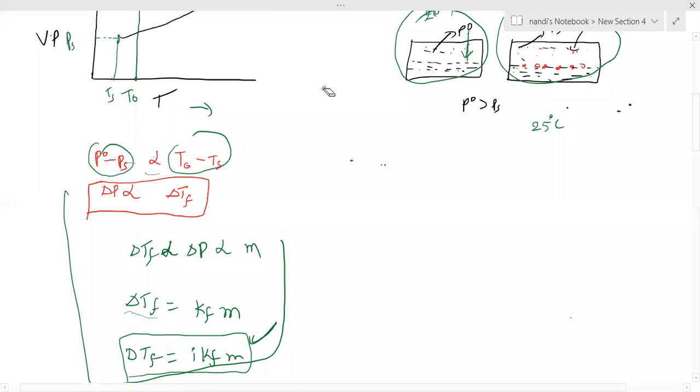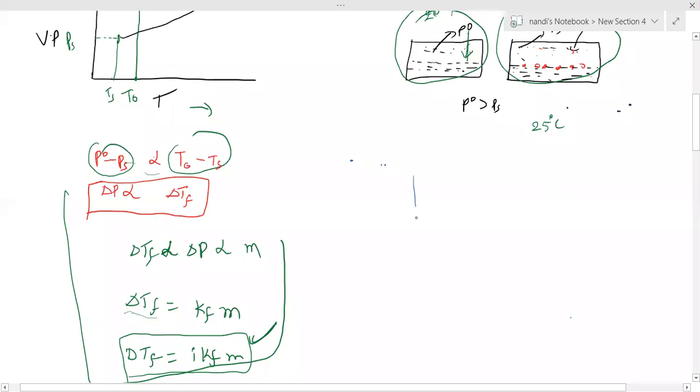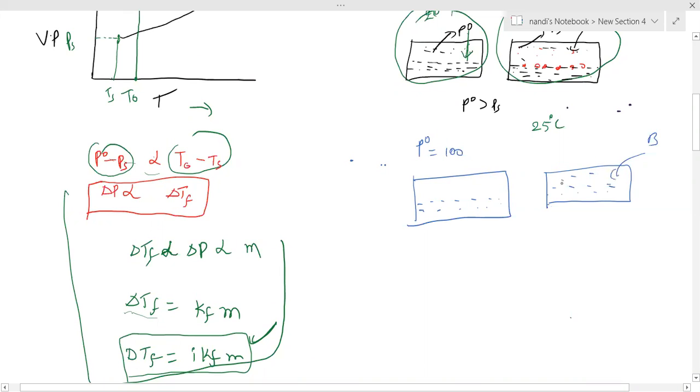Now I think you didn't get that point exactly, that's why we are asking. One more time I'm explaining a simple thing. Please look here. Suppose this is water, same example I'm taking. It has some vapor pressure, assume this is 100. Same temperature is constant I'm maintaining. Now we are adding non-volatile solute B, then its vapor pressure is 80. But at the same temperature, previously in the vapor pressure case, this is 100.